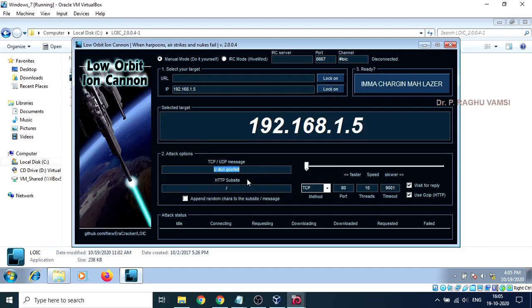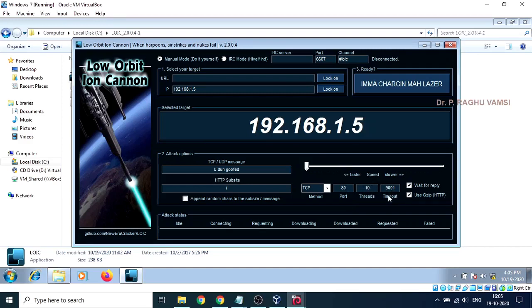Next is the HTTP subsite. Since I am not choosing any URL here, there is no need for an HTTP site. I am going to use TCP SYN flooding on port 80. This is the open port that we found via Nmap scanning. Since I'm using a virtual environment, I have dedicated only one CPU for this, so 10 threads are sufficient. One thread will send a huge number of SYN signals, and 10 threads will parallelly send SYN signals to the target IP address at the same time. Next one is 9001, which is the timeout.